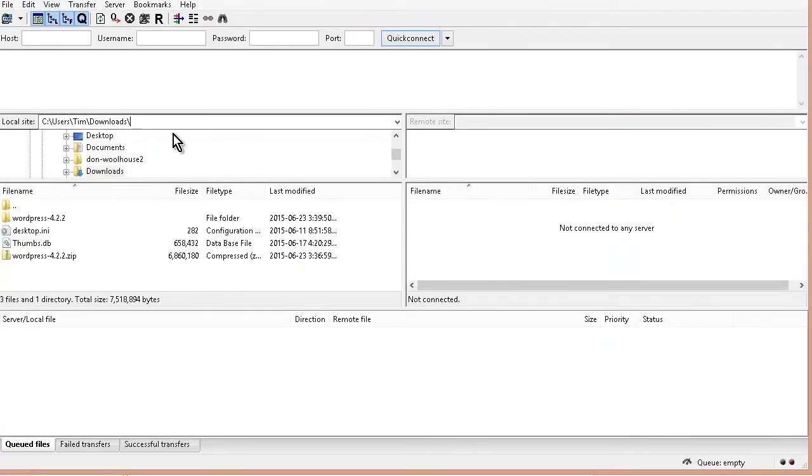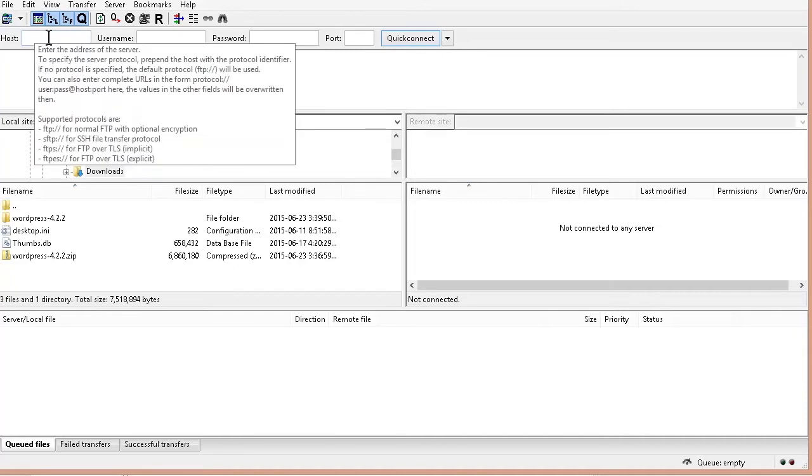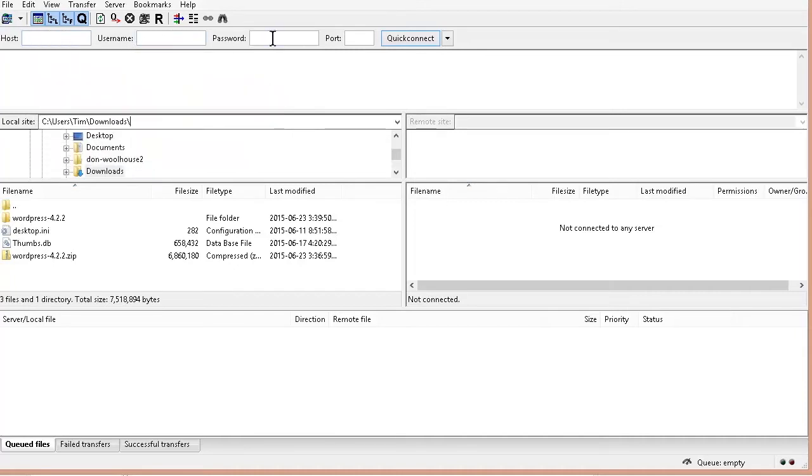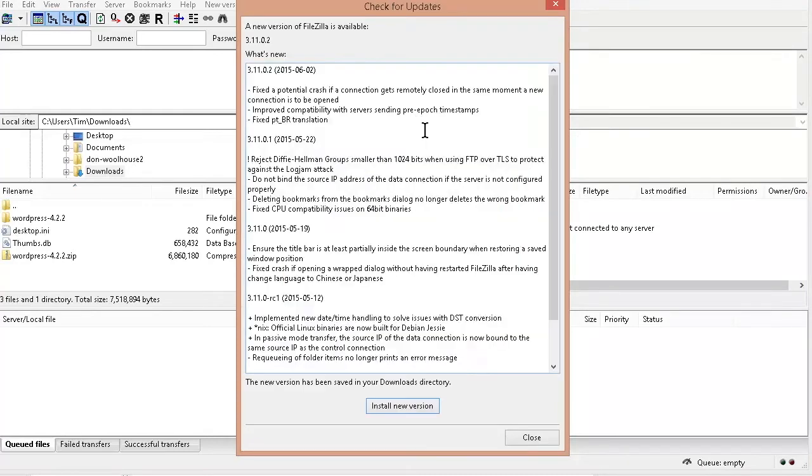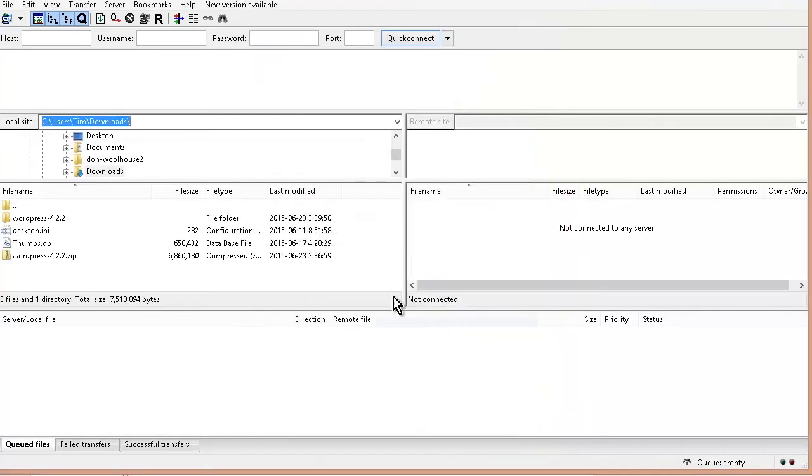And this is what it looks like. So on your left-hand side, you have your computer. And on the right-hand side will be where your server will be once you're connected up. So all you have to do to connect up is in hostname, put in your domain name, and then in username and password, you put in the username and password for signing into your server. Or if you set up an FTP account, you can use that. Okay, and then you just connect up.